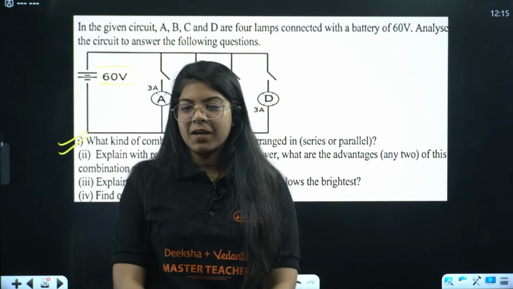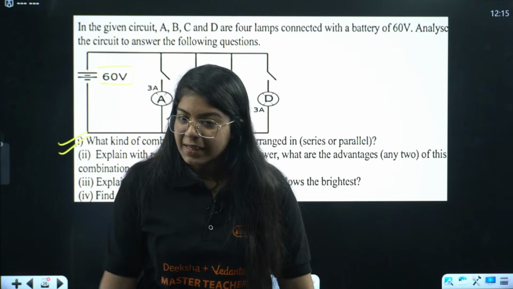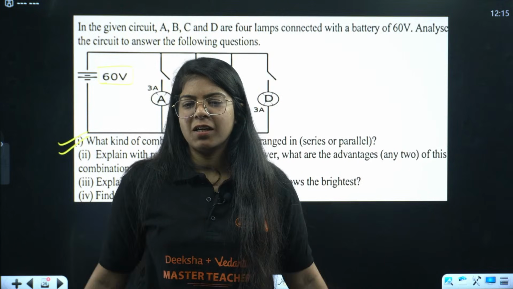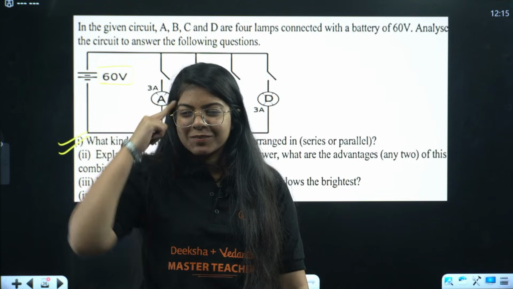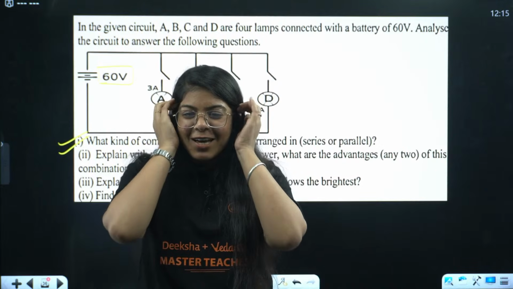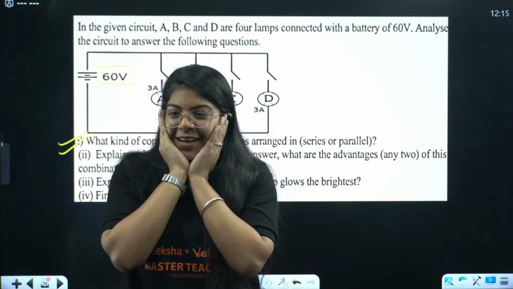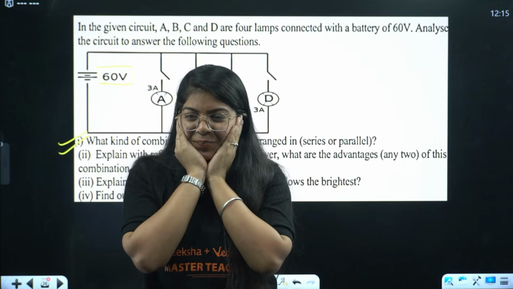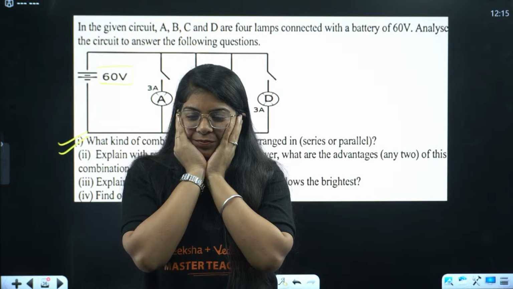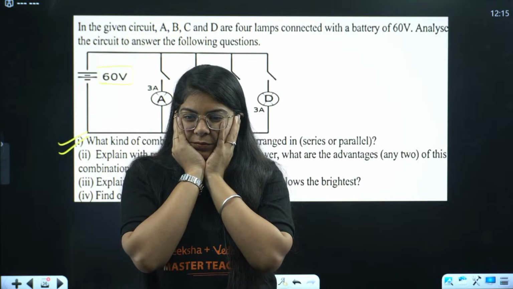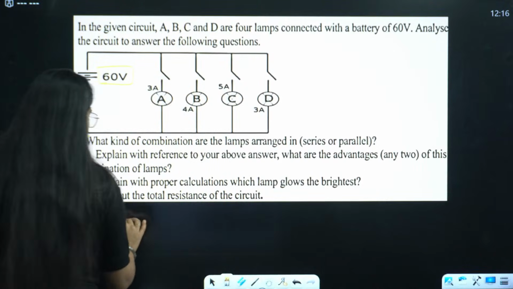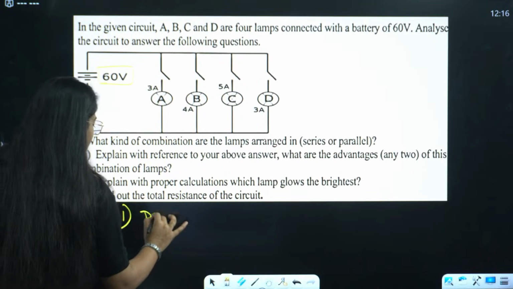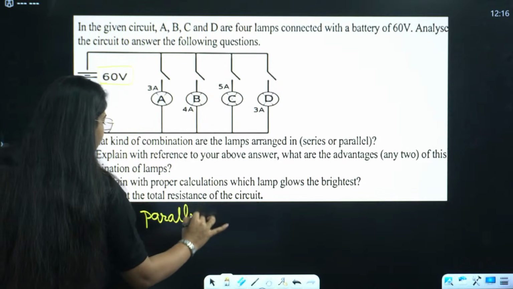Correct. Parallel. Great. Niharika, Arpita, Shivani, Kalpana. Sorry, I'm really bad with names. Done. Great. Everyone, this is a parallel combination. So for the first answer, this is a parallel combination.